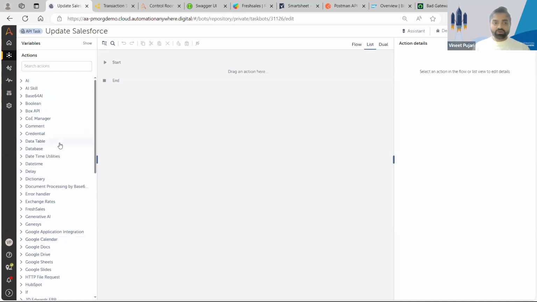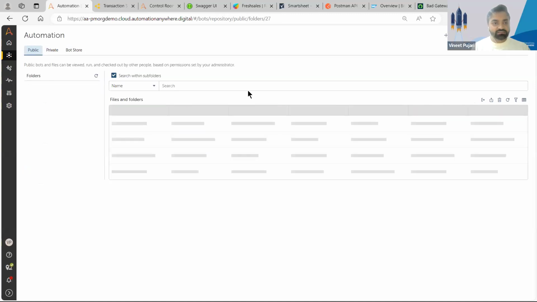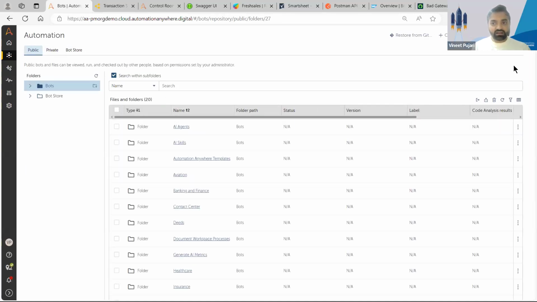So the way to build API tasks is super simple. If you've ever built a bot, you will have no problems building an API task. Right? So that's how you build an API task. Just drag and drop, configure them, and save them. And when you want to run the API task, after you've checked in the API task, you can either run it or you can schedule it. Right?